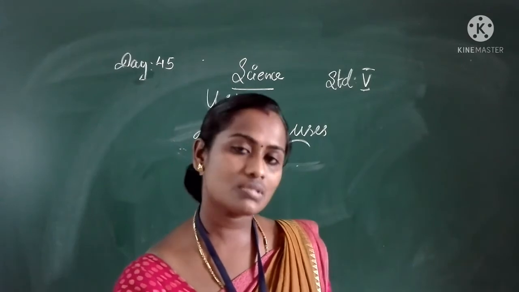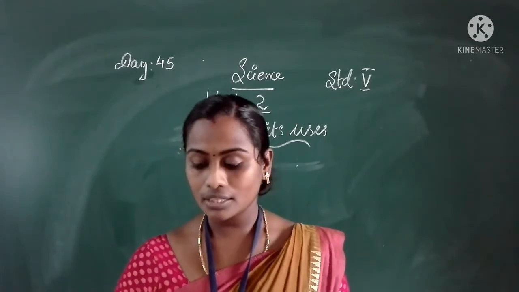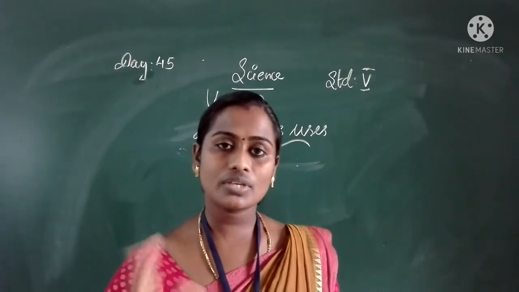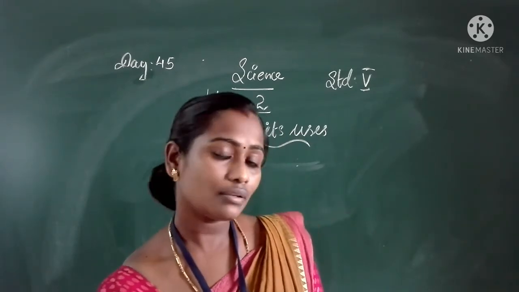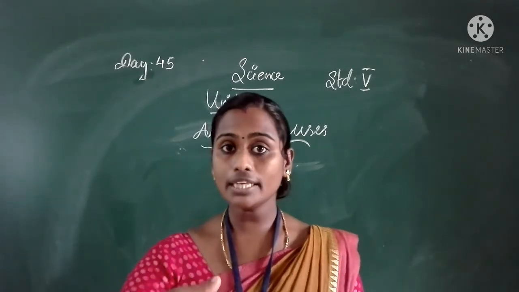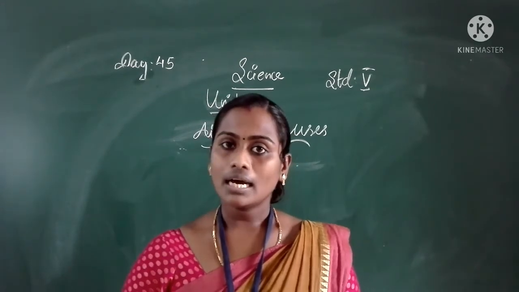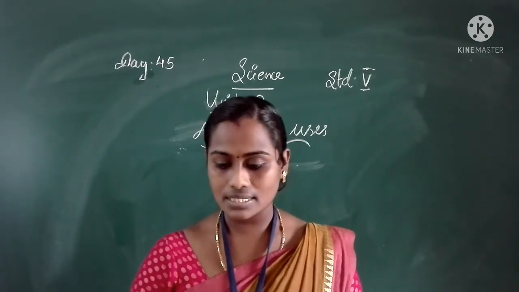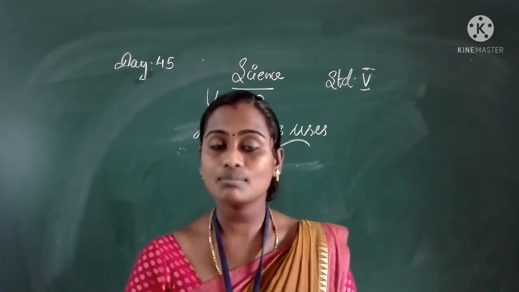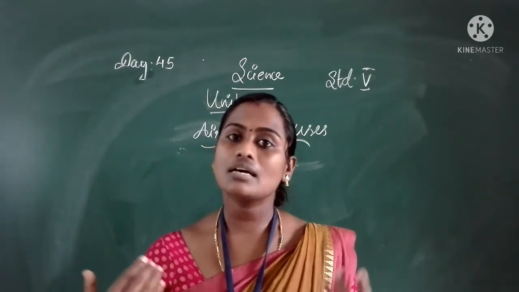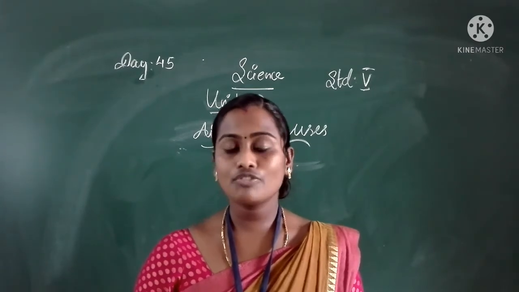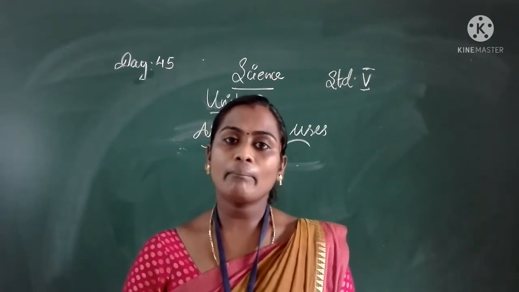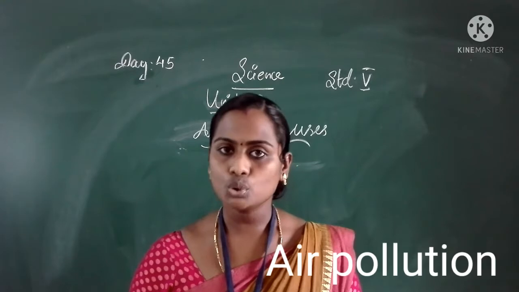So we have 5 important uses of air. That one is, air is needed to breathe. Second one is, the atmosphere is a protective layer of the earth. Third one is, sound can travel only through the air. Fourth one, carbon dioxide, nitrogen and oxygen are needed by plants and animals for their activities. And the fifth one is, moving air is called wind, and wind has so many uses, and wind is a form of energy. Okay. And next we discussed a major problem, that is air pollution.